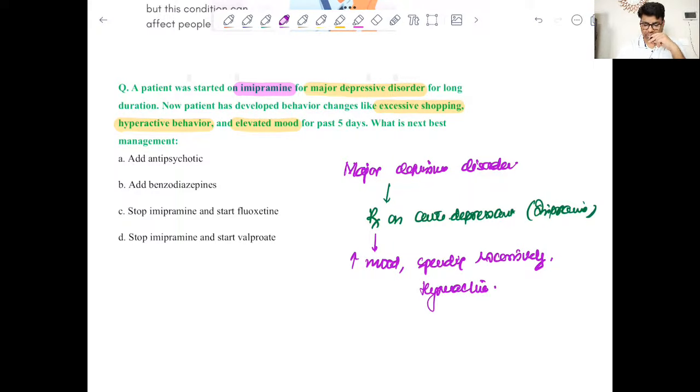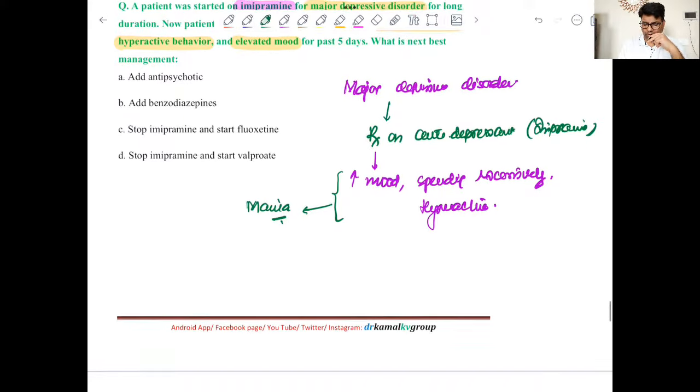What does this suggest? This suggests that now the patient has entered into mania, right? And this is what bipolar disorder is. There are phases of mania and depression, right? So alternate cyclical changes. So now the patient has gone into mania, and therefore the very first step you are going to do, you have to stop this, because there is no role of antidepressant for a manic patient, right?